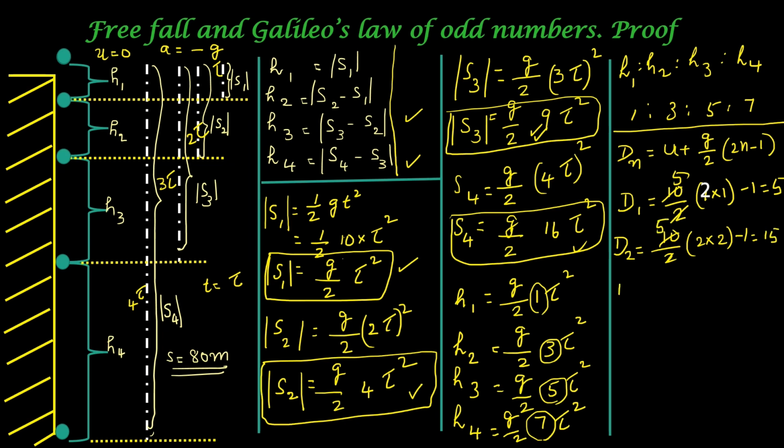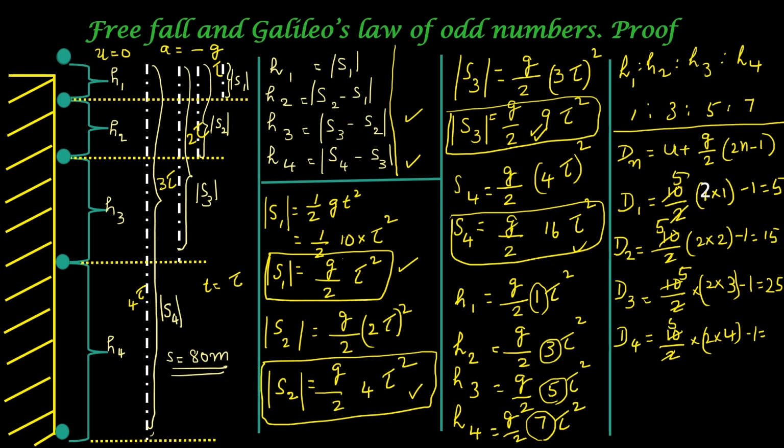In the third second, d3 is equal to 10 by 2 into (2 into 3 minus 1), that is equal to 5. So 5 into 5 becomes 25. Distance travelled during the fourth second, d4, is again 10 by 2 into (2 into 4 minus 1), which is equal to 7.